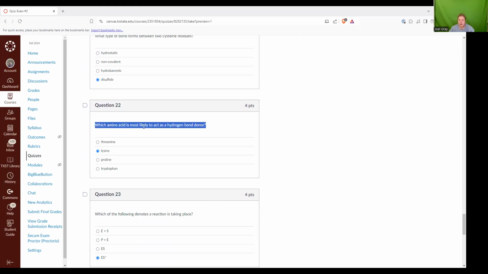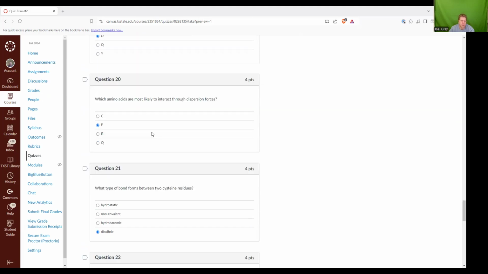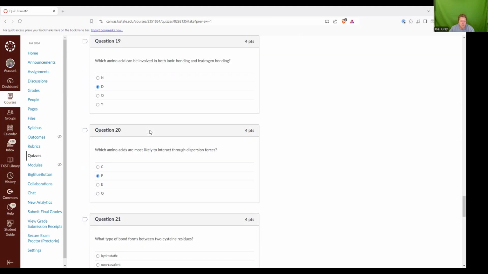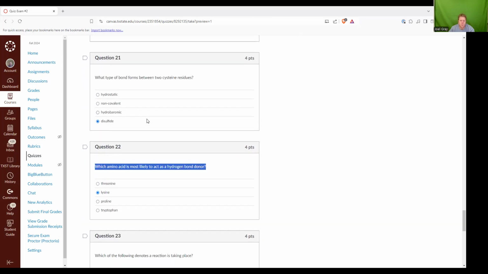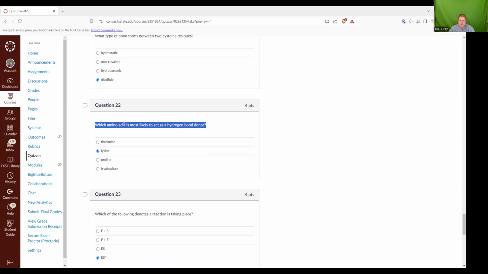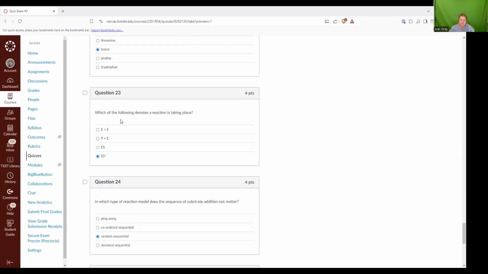Which amino acid is most likely to act as a hydrogen bond donor? The correct answer I was looking for was threonine or lysine. I've gone through and awarded credit for threonine marked as the correct answer, but I also selected lysine as an acceptable answer. So if you marked threonine or lysine, you got credit for this.